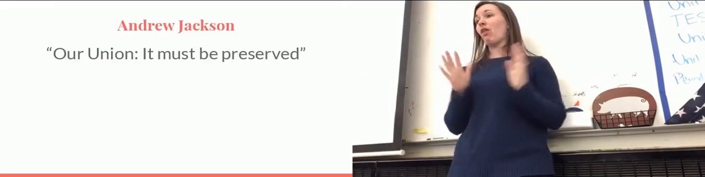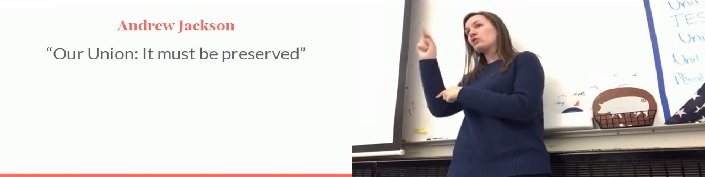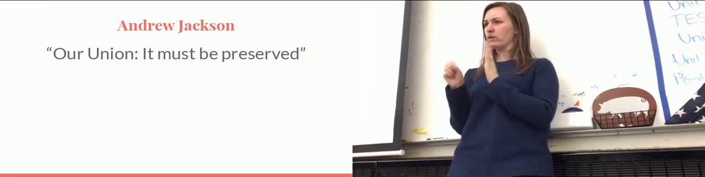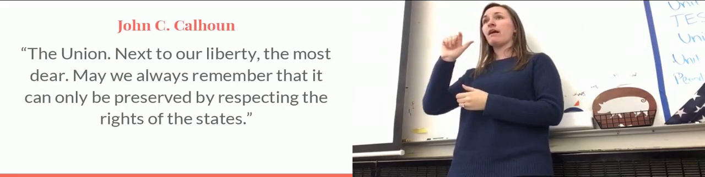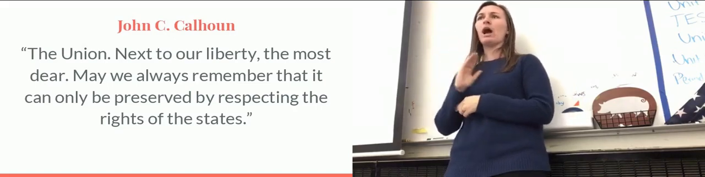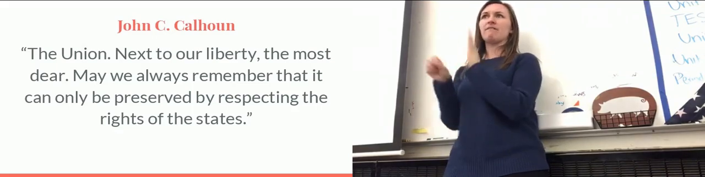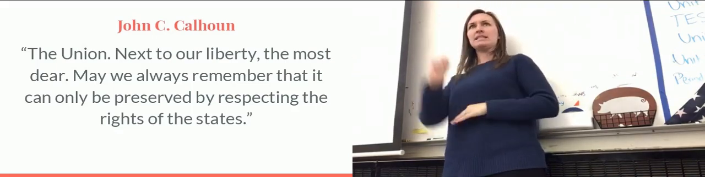So what is he going to do? So Andrew Jackson is chatting with John C. Calhoun at a dinner party, and he says this: "Our union, it must be preserved. We must stay together as one nation." John C. Calhoun raises his glass and says, "The union, next to our liberty, the most dear, may we always remember that it can only be preserved by respecting the rights of the states." John C. Calhoun says, "You must respect the South. This is going to split them up."